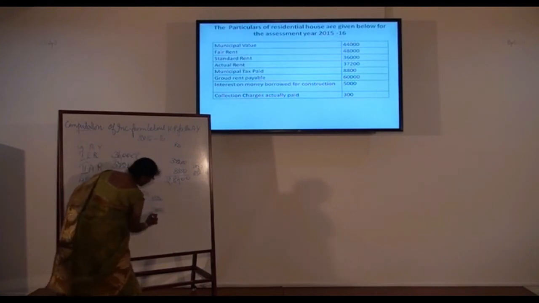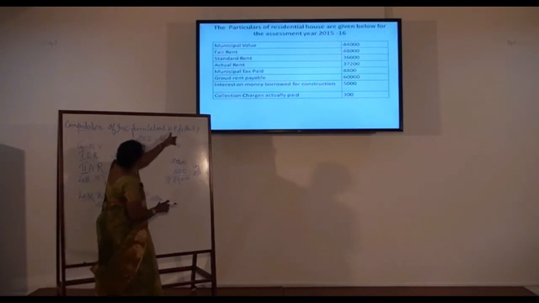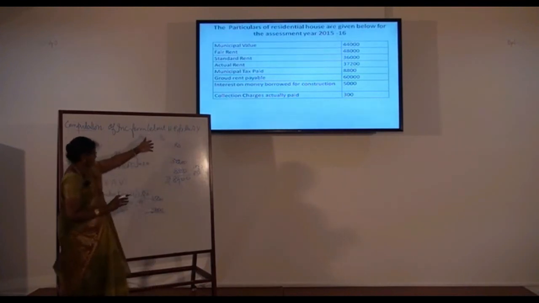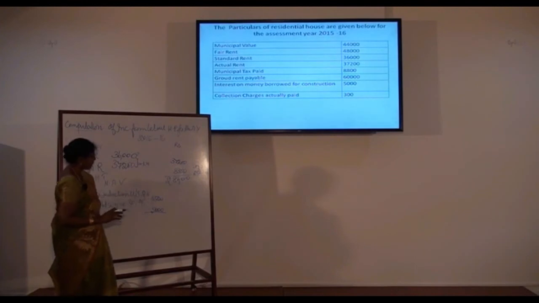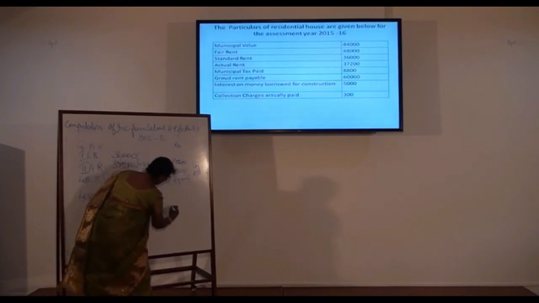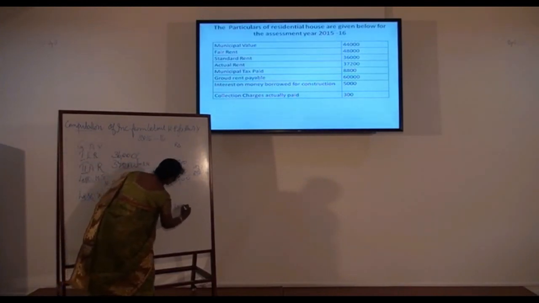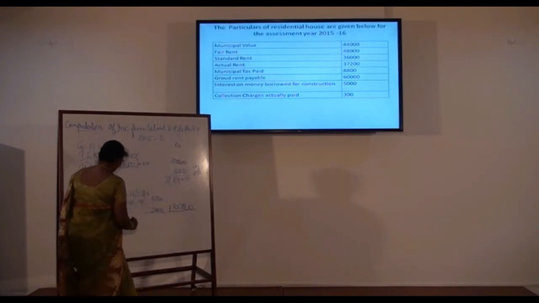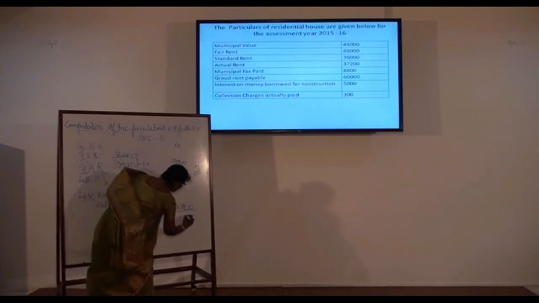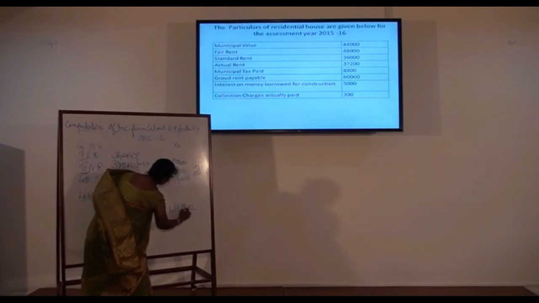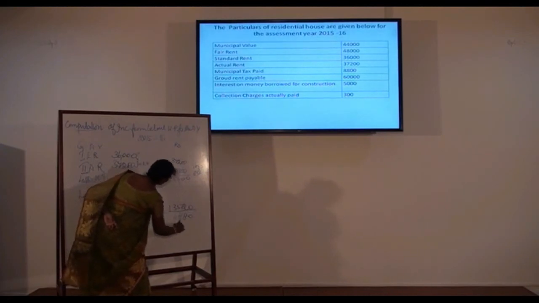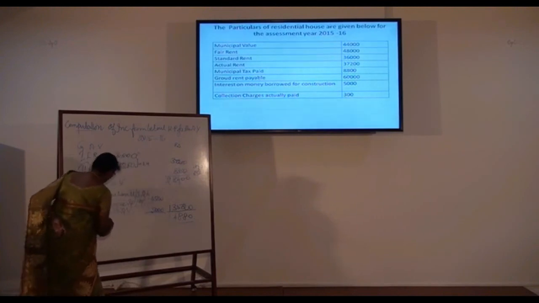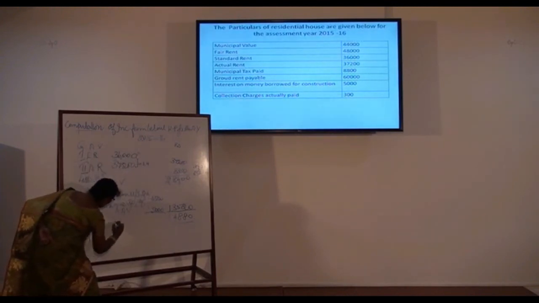Because we are calculating the income from house property, only expenses relevant to this are allowed, and as per section 24 only we can make the deduction. So it is coming to 13,520. And that way, 14,880 is the income from house property.